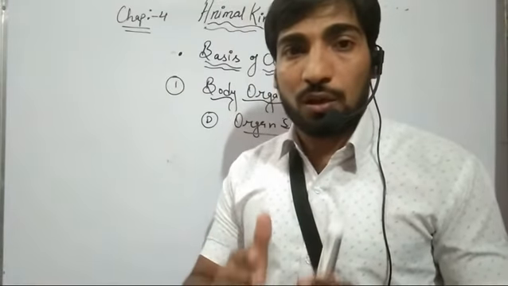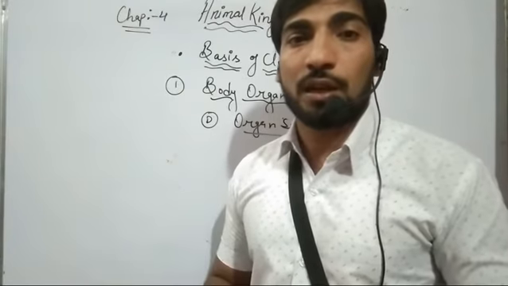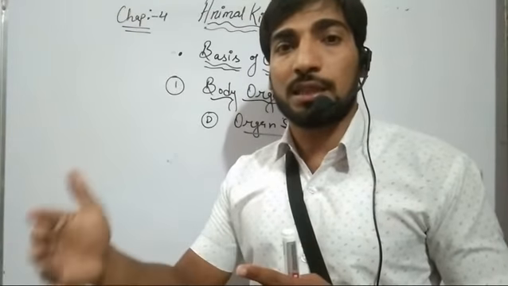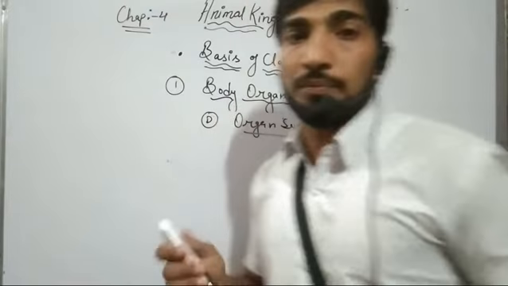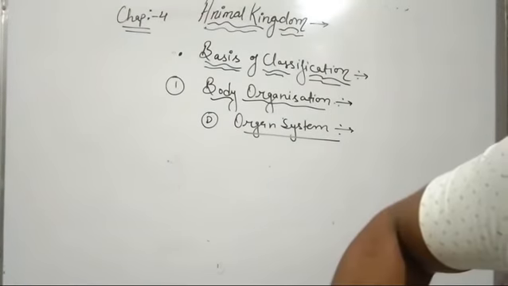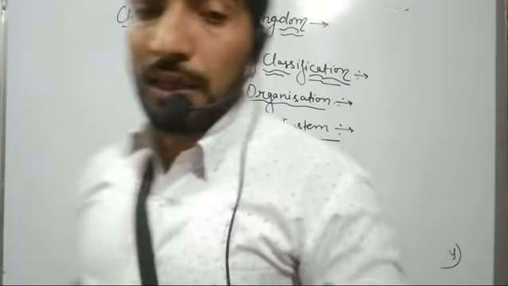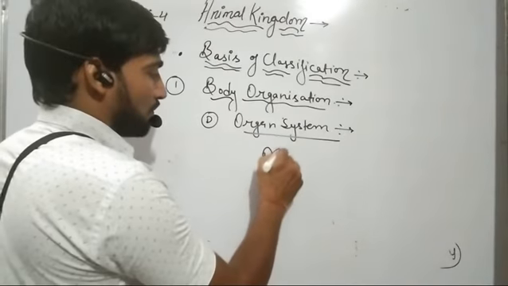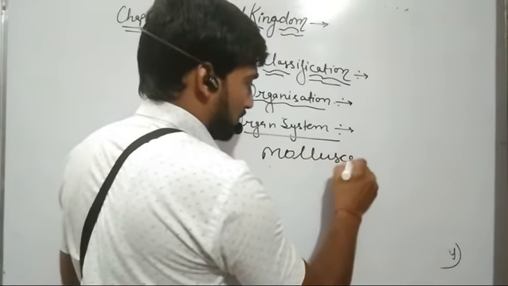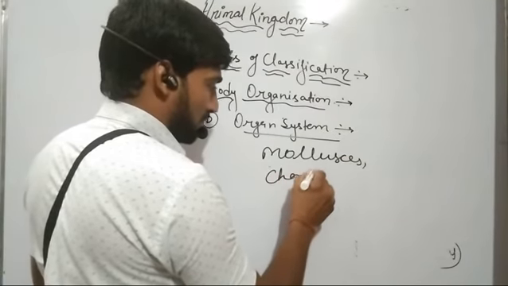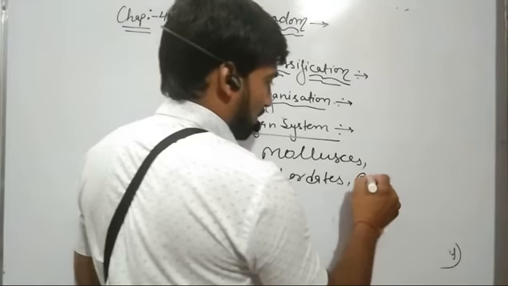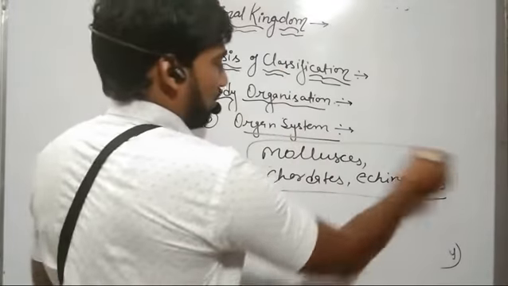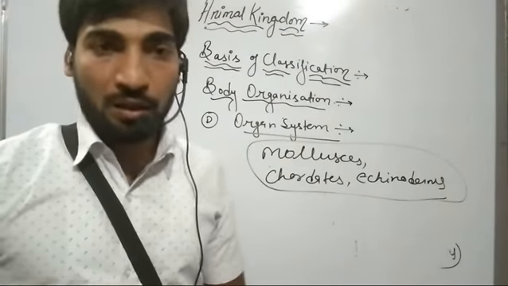So in organisms having organ system level of body organization, different patterns have been observed in different systems such as the digestive system and the circulatory system. Now, the examples of the organisms which show the organ system level of body organization include molluscs, chordates and echinoderms. So all these organisms have organ system level of body organization.